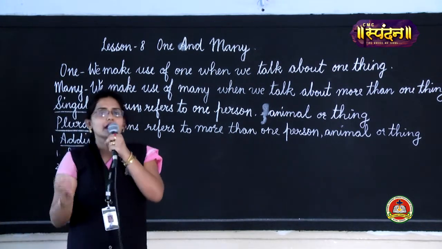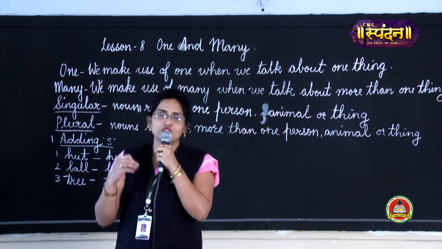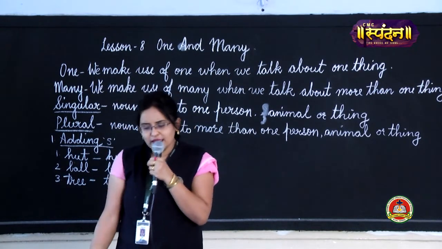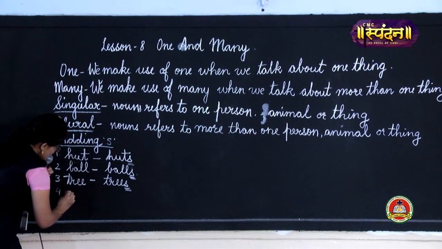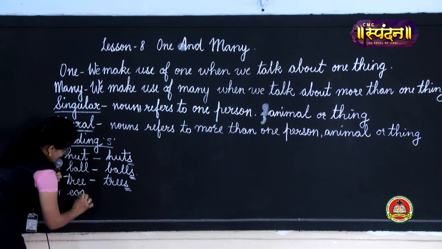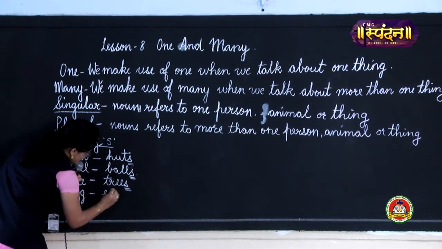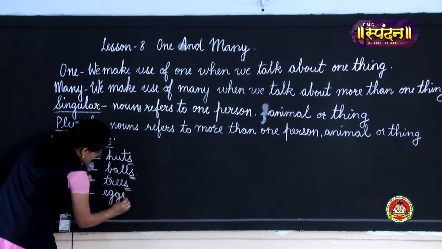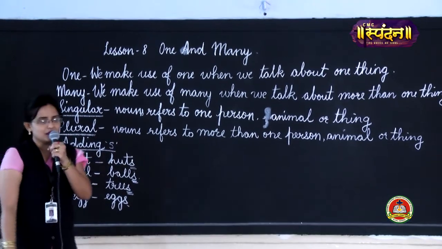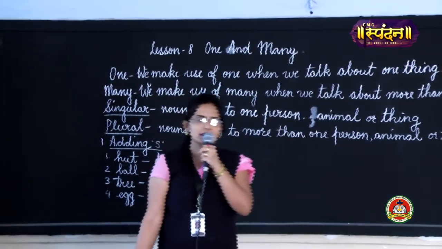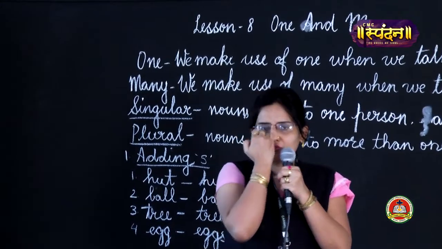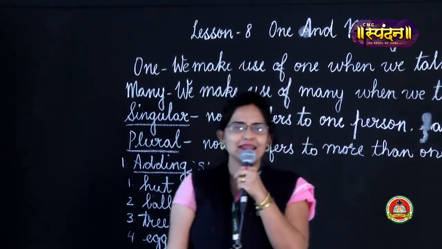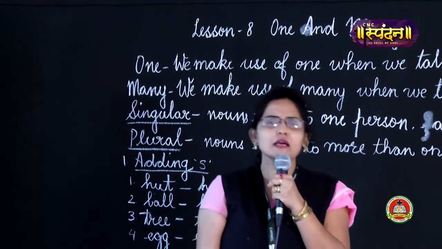Wherever a singular noun has to be changed into a plural noun, you add s to it. Suppose the fourth example is egg. The plural will be eggs. So I hope you have understood that the first method by which we can change a singular noun to a plural noun is by adding s to the singular noun.